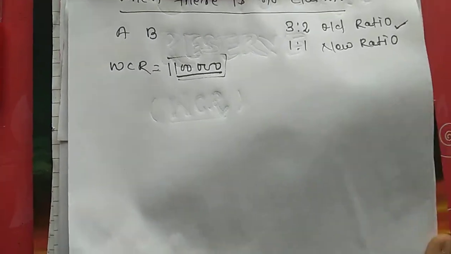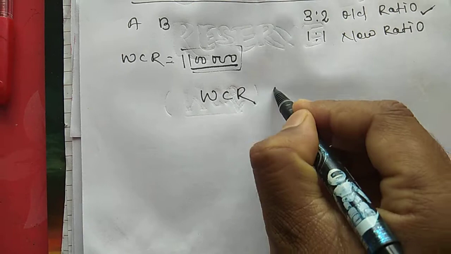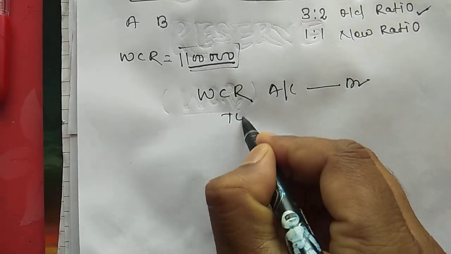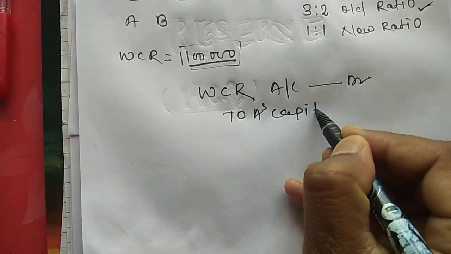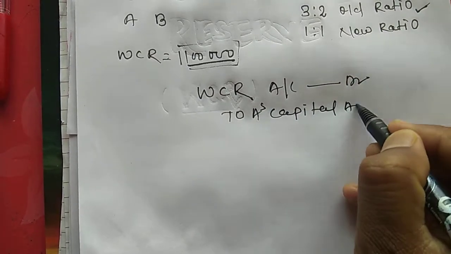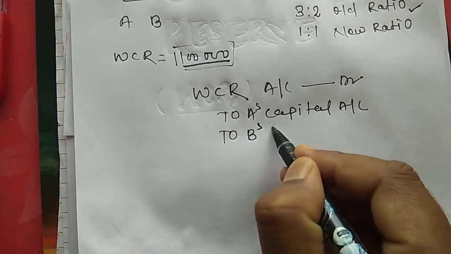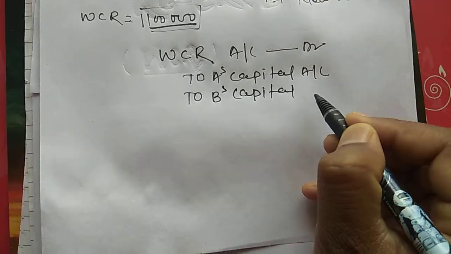So how do we pass the journal entry? The journal entry is simply workman compensation reserve account debited to A's capital account and B's capital account.